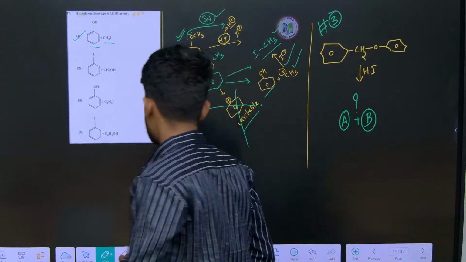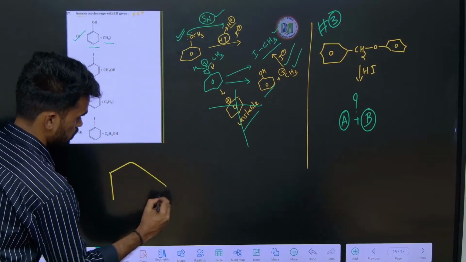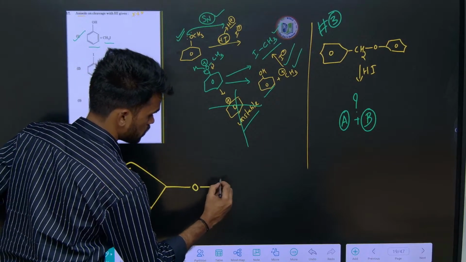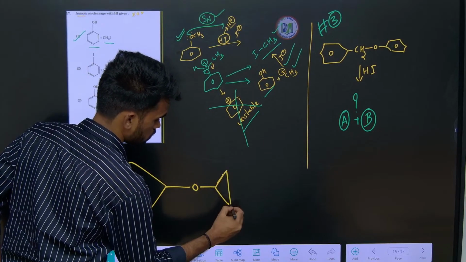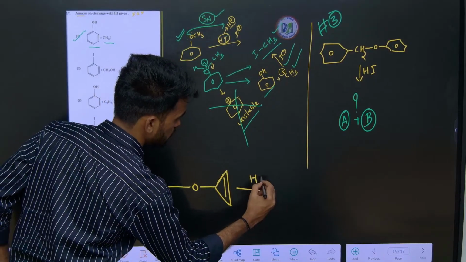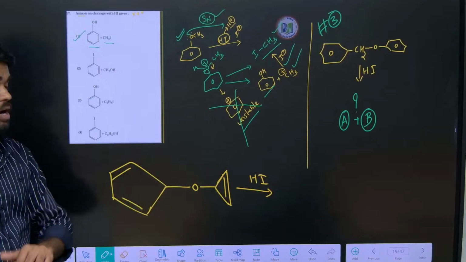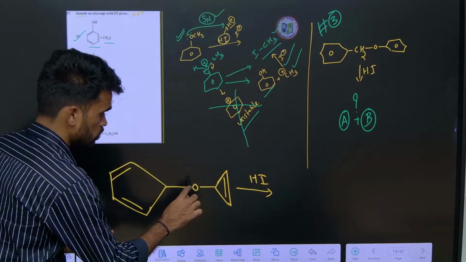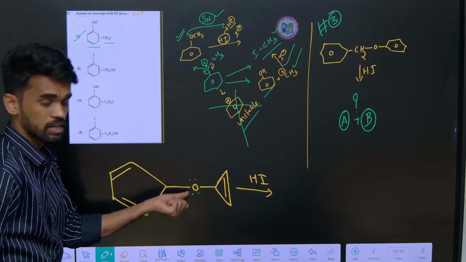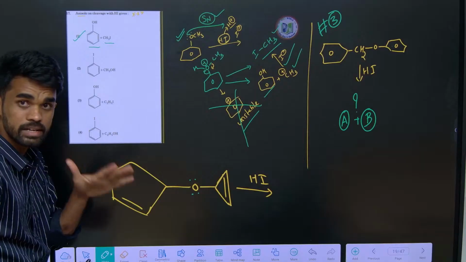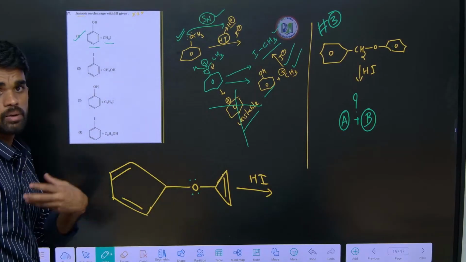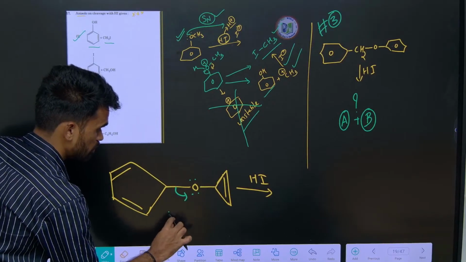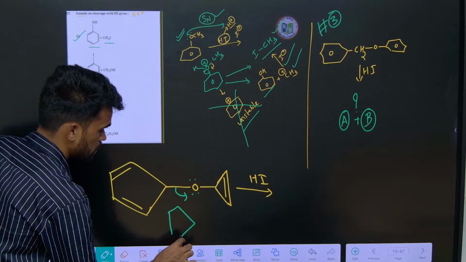Okay, one more model I just wanted to give here, because this kind of concept we should not skip. Like this they will give, and here they will mention HI. So now what is the product formed here? What is the first step? Add this H plus to oxygen. Therefore it generates a positive charge on the oxygen. Now what does it require? The oxygen carbon bond should be broken. So if we break this side, we will have a carbocation like this, right?